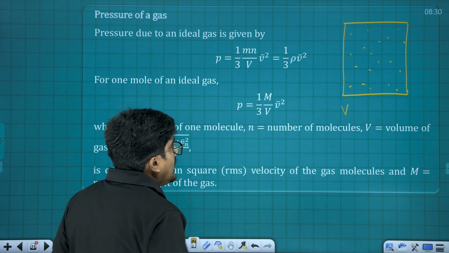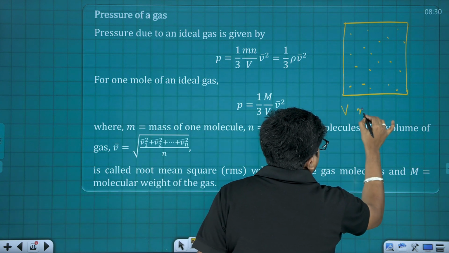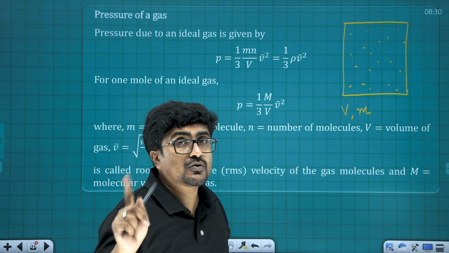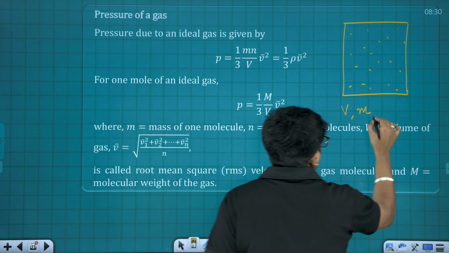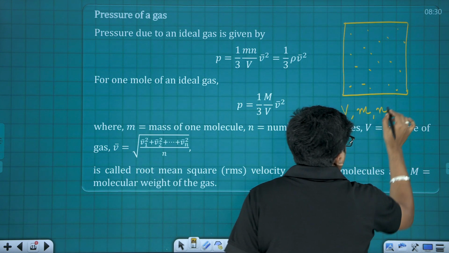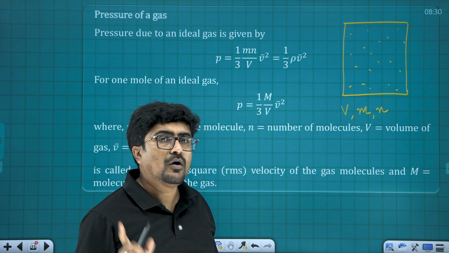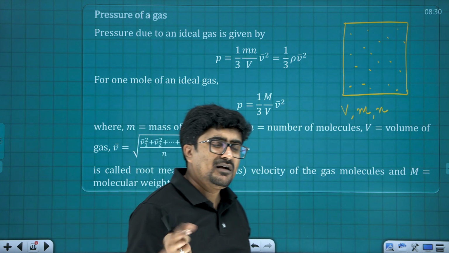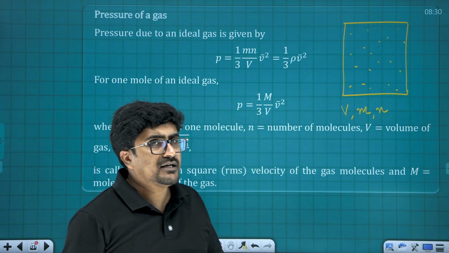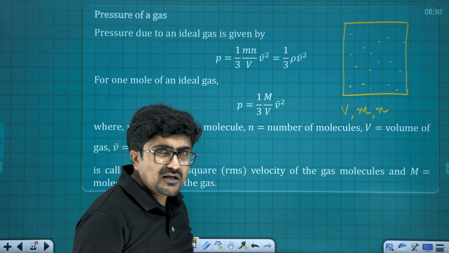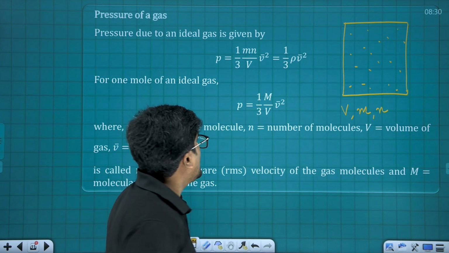Let me take small letter m as the mass of one molecule, and small letter n as the total number of molecules. In some textbooks they may consider n as the number of molecules per unit volume also, but here small letter n is the total number of molecules.